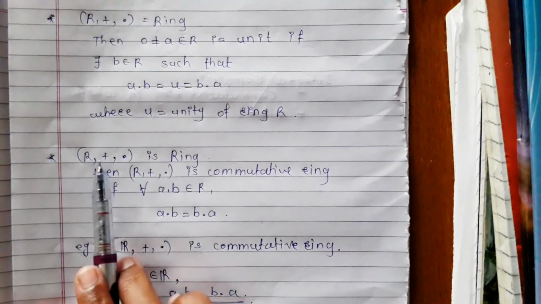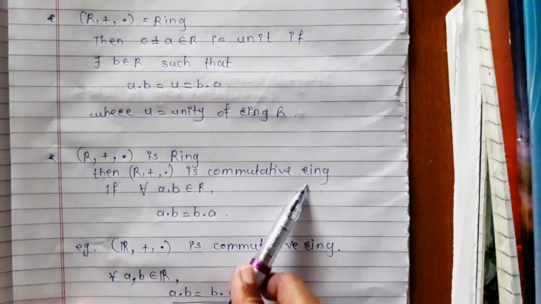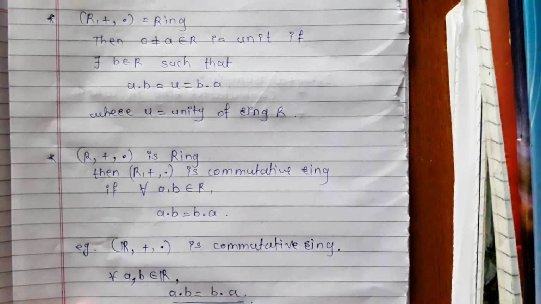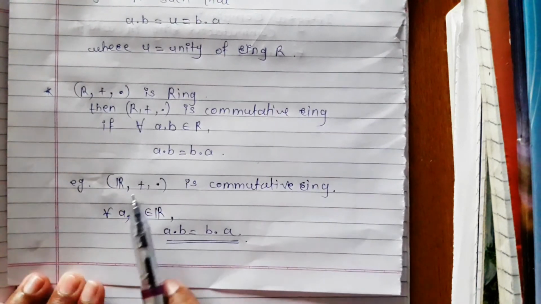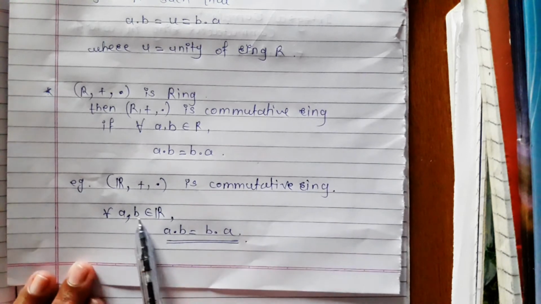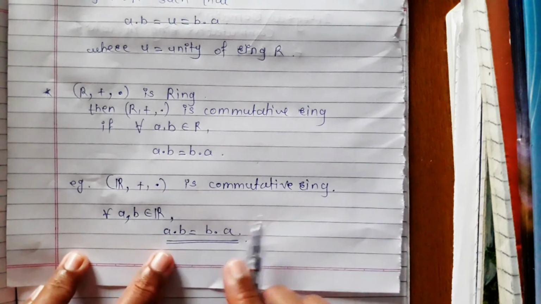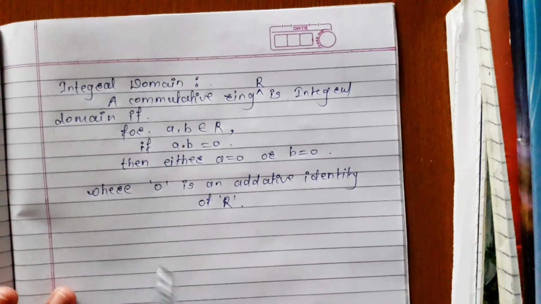If R with respect to binary operation addition and multiplication is ring, then R is commutative ring if for all a and b belongs to R, a dot b is equal to b dot a. For example, set of real numbers with respect to binary operation addition and multiplication is commutative ring because for all a and b belongs to R, a dot b is equal to b dot a. Multiplication is commutative.